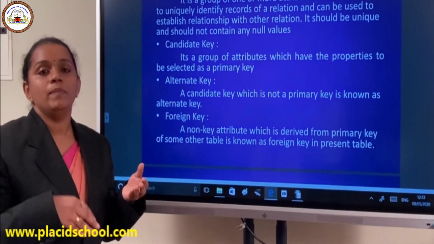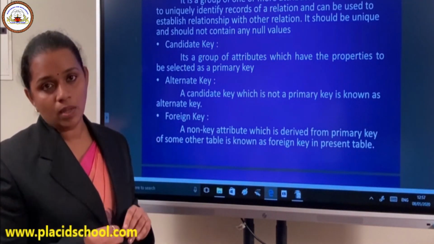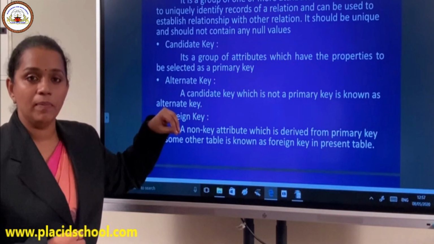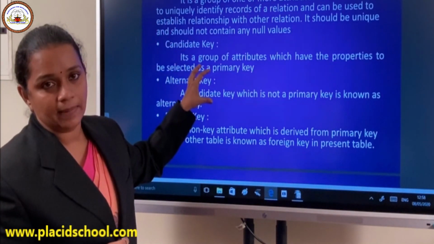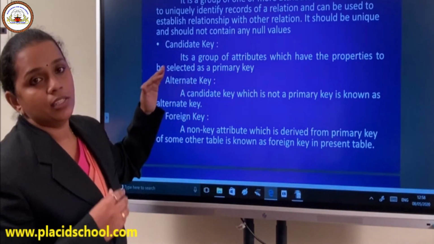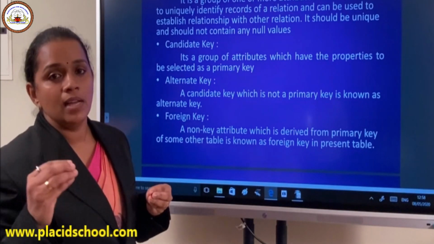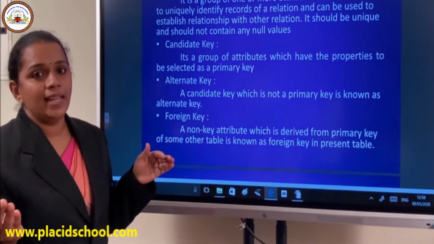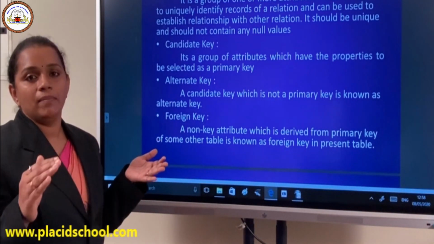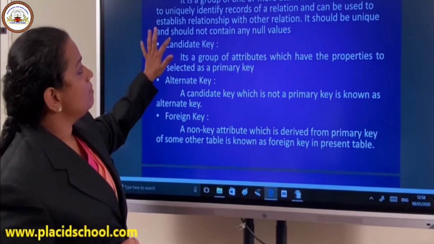Many people apply as candidates, but only one person will win that post. So whoever is capable of being a primary key can be called a candidate key. But only one column will be successful in being the primary key, so it will be called the primary key. All the other candidates who haven't become the primary key will be called what? Alternate keys.